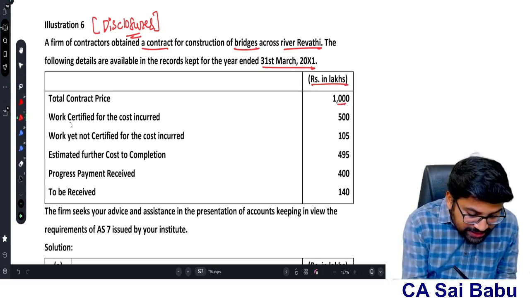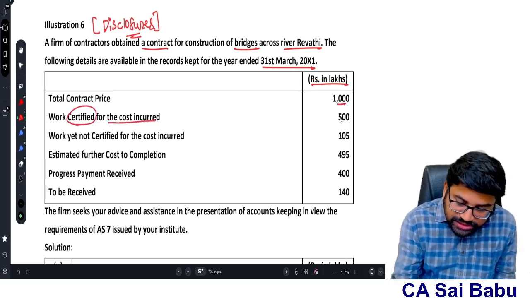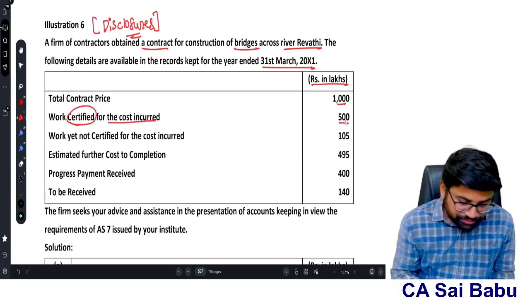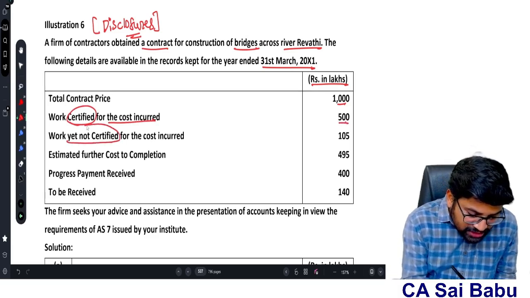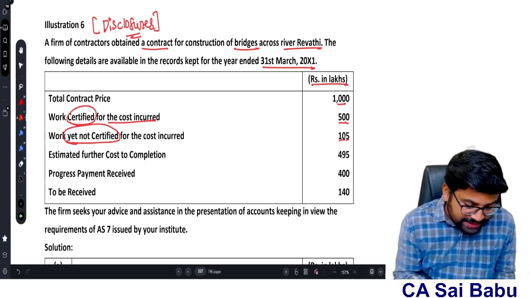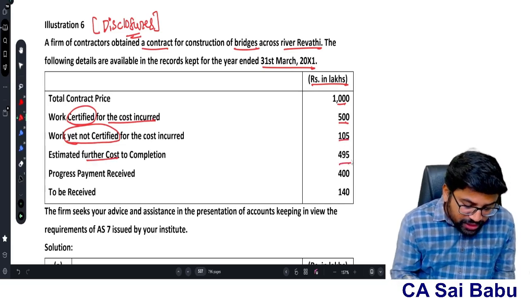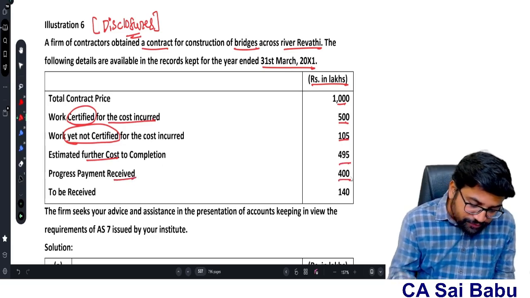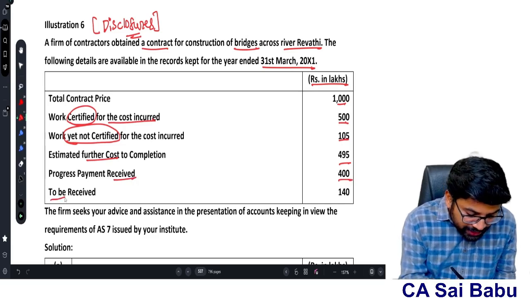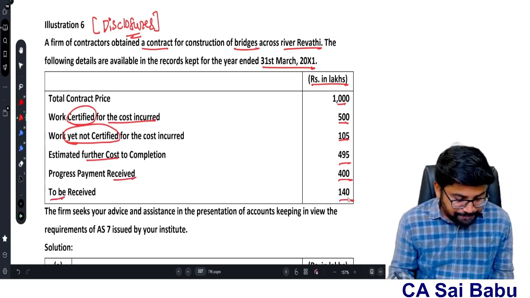Work certified for the cost incurred 500 lakhs. Work yet not certified 105 lakhs. Estimated further cost to completion 495 lakhs. Progress payment received 400 lakhs. To be received 140 lakhs.